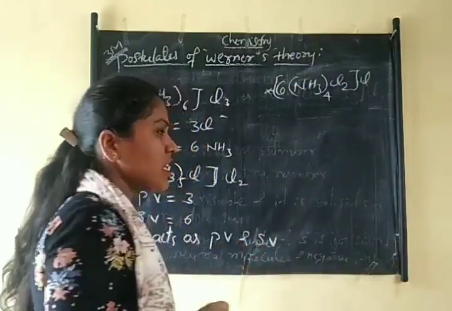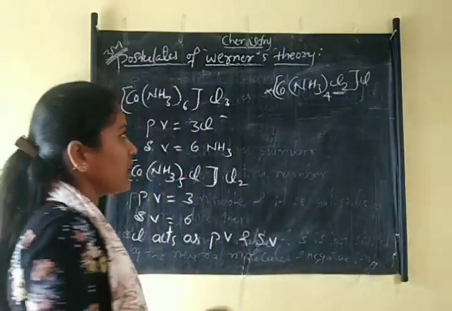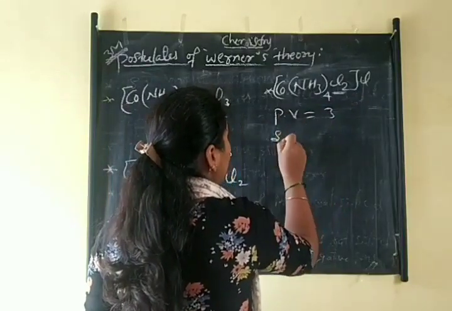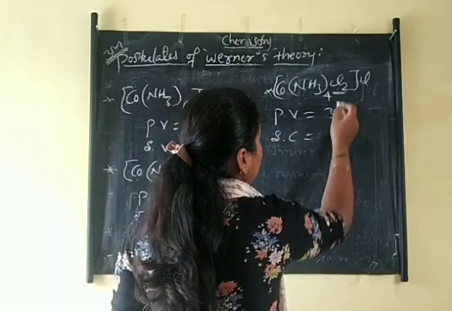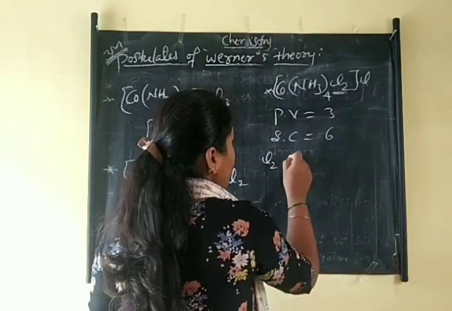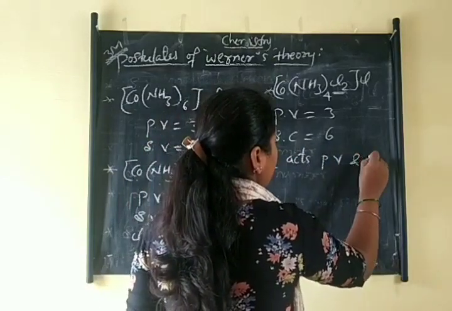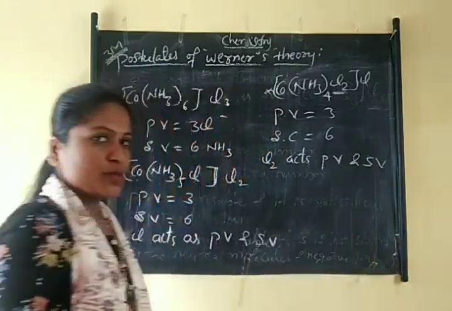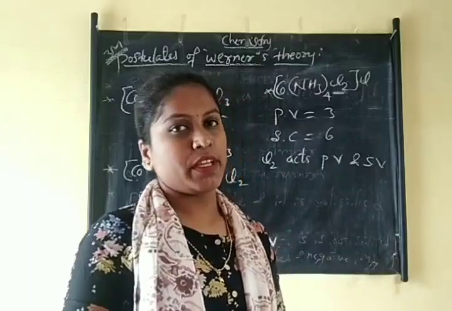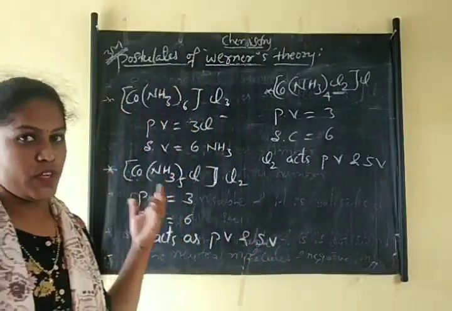In these examples also, Cl2 acts as both primary valency and secondary valency. So here primary valencies are 3 and secondary valencies are 4 plus 2, 6. Here Cl acts as both secondary and primary valency. Okay, so these are some examples for finding the primary valency and secondary valency. So these are all the postulates of Werner's theory.